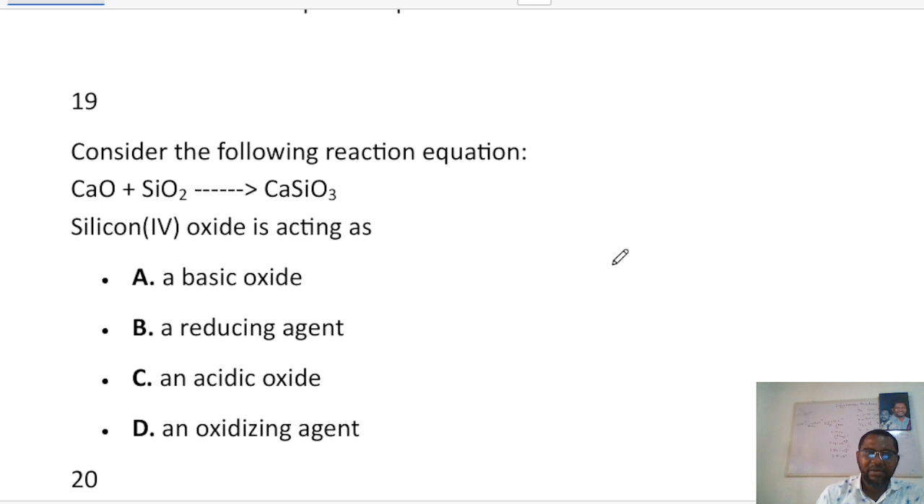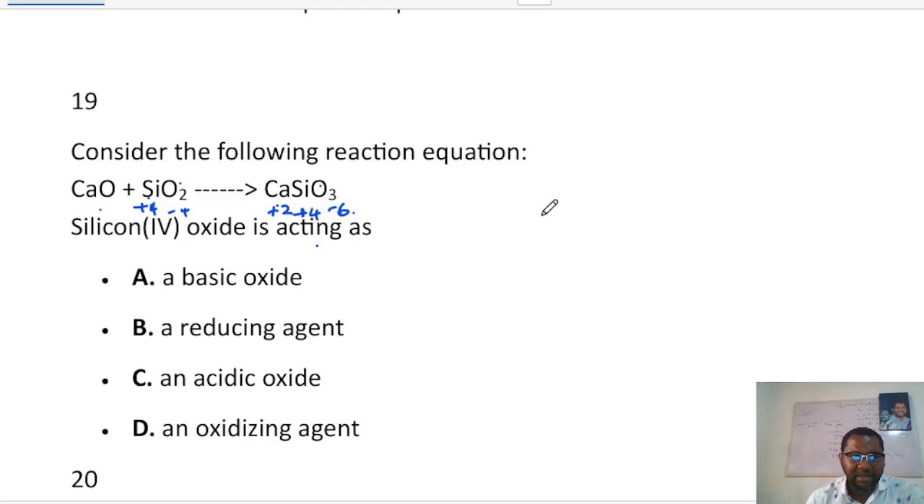Number 19. Consider the following reaction equation: CaO plus SiO2 giving us CaSiO3. Silicon 4 oxide in this case is acting as... this is silicon 4 oxide, but this is calcium trioxosilicate 4. If you calculate the oxidation number of silicon here, it is plus 4, because oxygen is minus 2, and minus 2 times 2 is minus 4, which makes silicon plus 4. But here calcium is plus 2, oxygen is minus 2 times 3, which is minus 6. Plus 2 minus 6 is minus 4, which makes silicon here also plus 4.